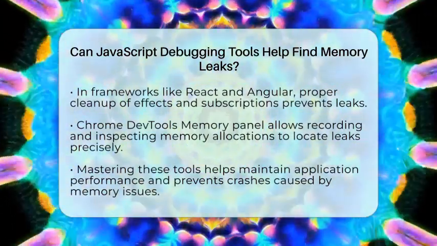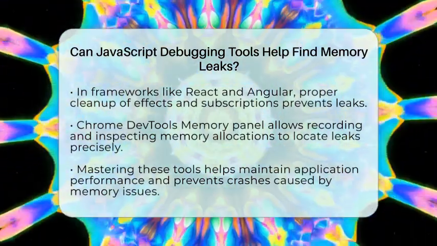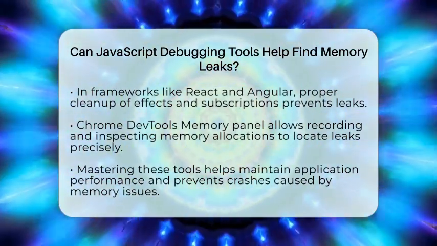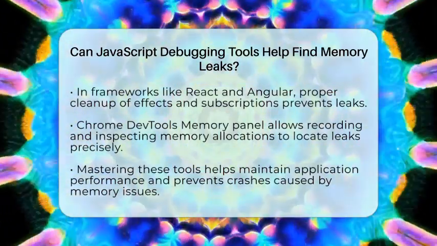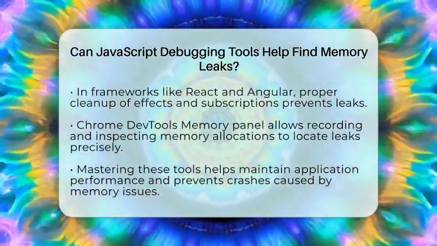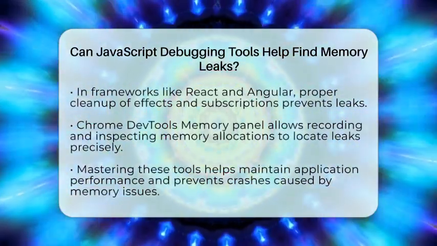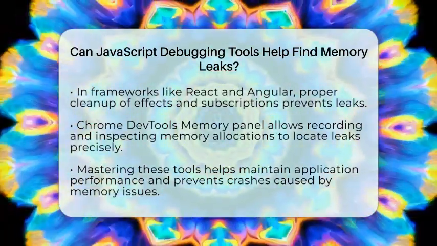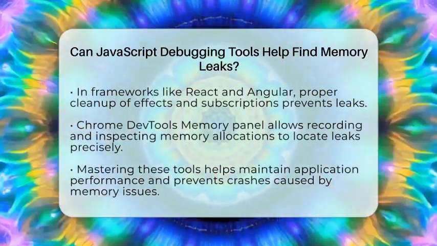The Chrome DevTools memory panel is a popular choice. You can record an allocation timeline while performing actions that seem to cause leaks. It highlights new allocations with blue bars, making it easier to zoom into specific moments. You can then inspect objects, see their constructors, and trace their references. This detailed view helps pinpoint the exact source of the leak.